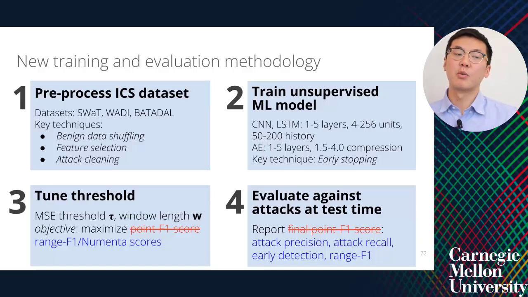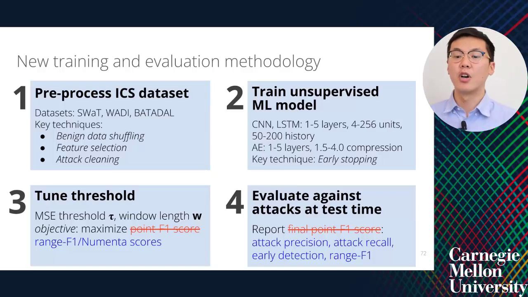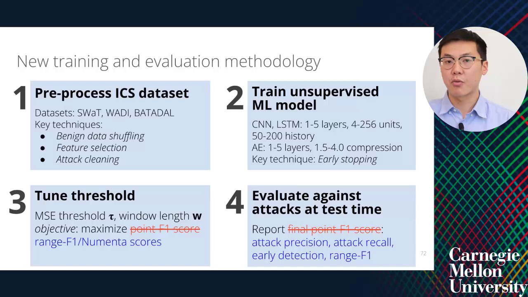Next, we also use range-based metrics when reporting the final performance overall. So after tuning the models with the range-based metric, we also see how range-based metrics provide a different view of what is optimal. We report objectives such as the attack precision, the attack recall, and early detection, as well as the range F1 itself.